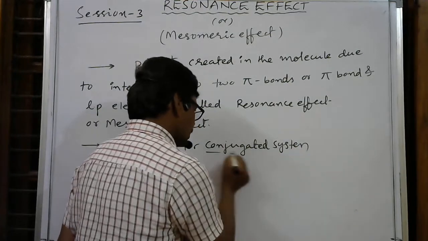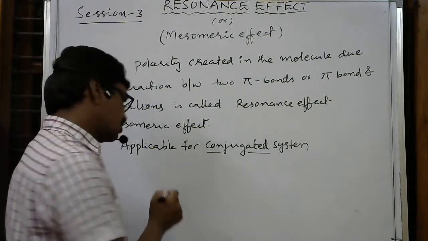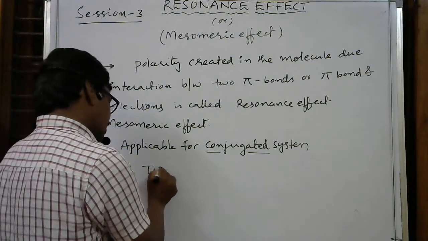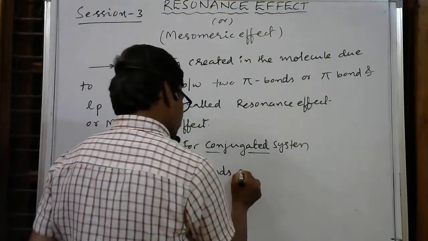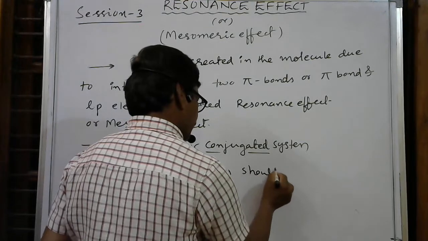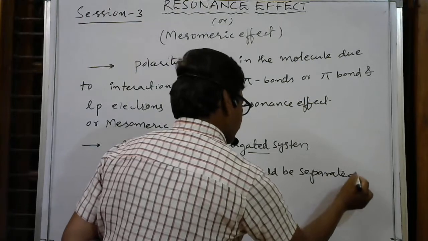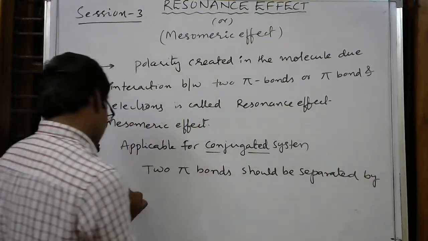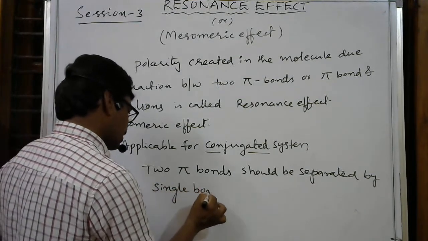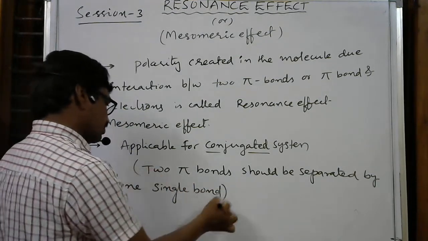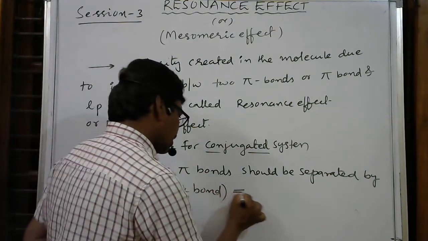First of all, we should know what a conjugated system is. A conjugated system is nothing but two pi bonds separated by one single bond. Two pi bonds should be separated by one single bond, which is nothing but a conjugated system.